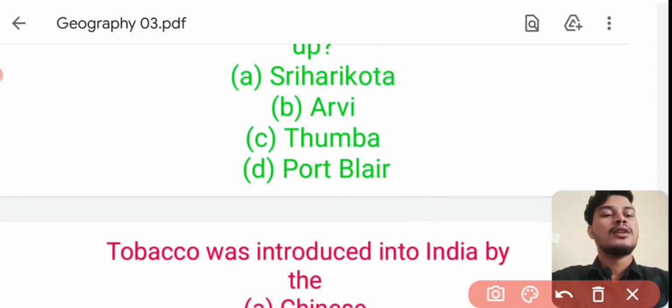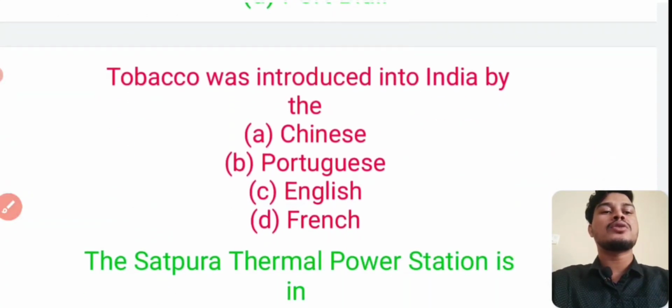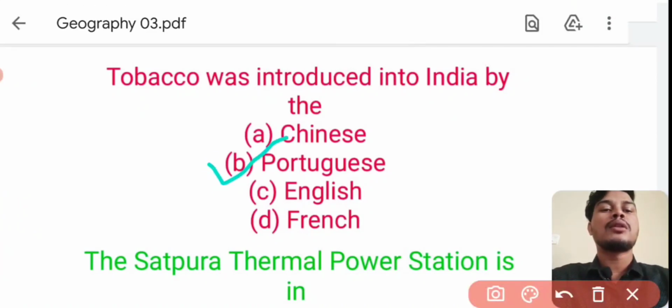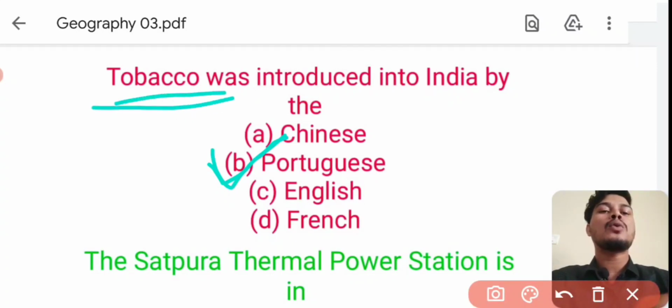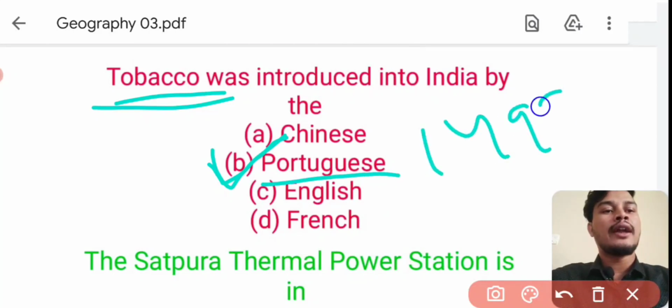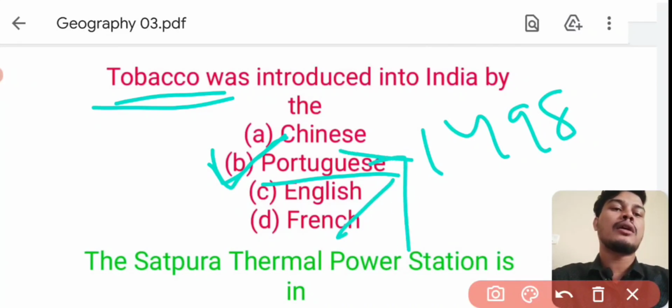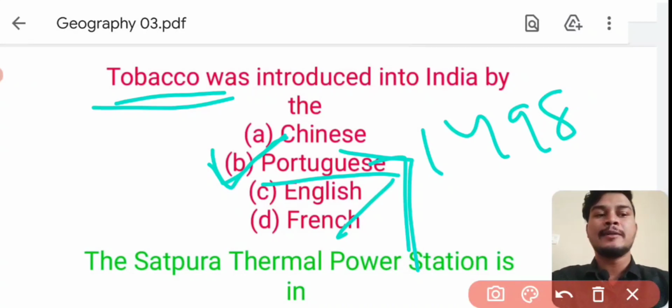Next question. Tobacco was introduced into India by the Portuguese. Option number B, Portuguese is the right answer. Tobacco was introduced by the Portuguese in India after 1498, after Vasco da Gama's discovery of India.